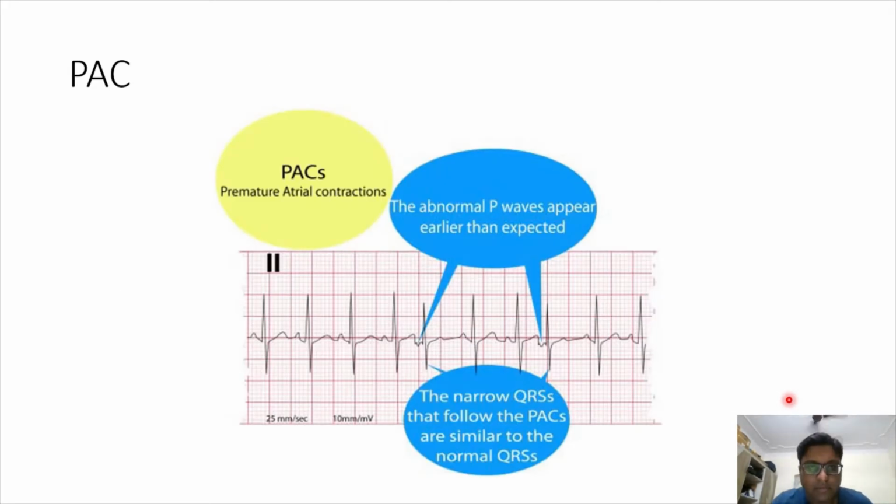Premature atrial contractions, the name itself says that these are premature contractions, so they happen just earlier than expected. On a typical ECG, we see that the abnormal P waves will appear earlier than expected. We look at this P wave, QRS, T, P, QRS, T, P, QRS, T here. Just after the T wave, this refractory period is not there and an abnormal P wave has happened, followed by a narrow QRS, which is similar to the normal QRSs, but the difference here is that the timing is earlier. So this usually denotes a premature atrial contraction.